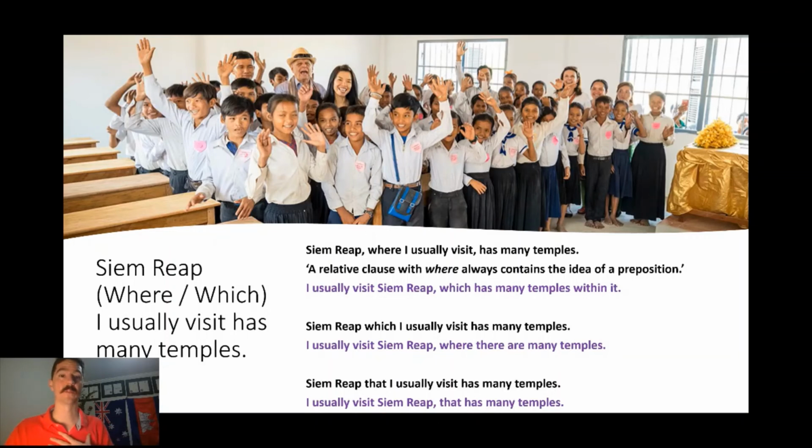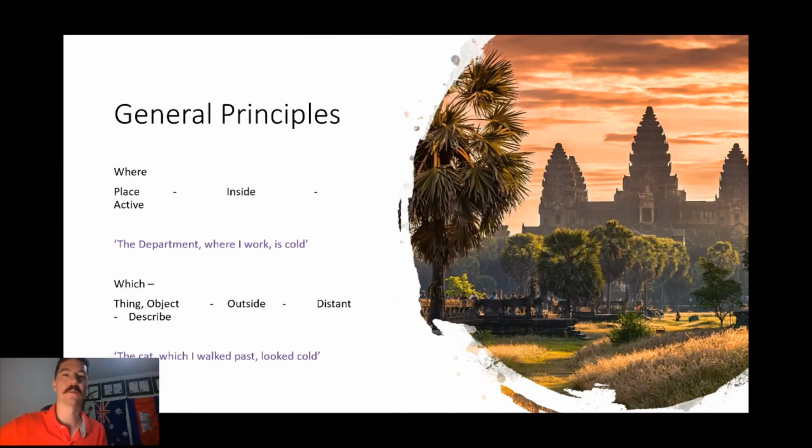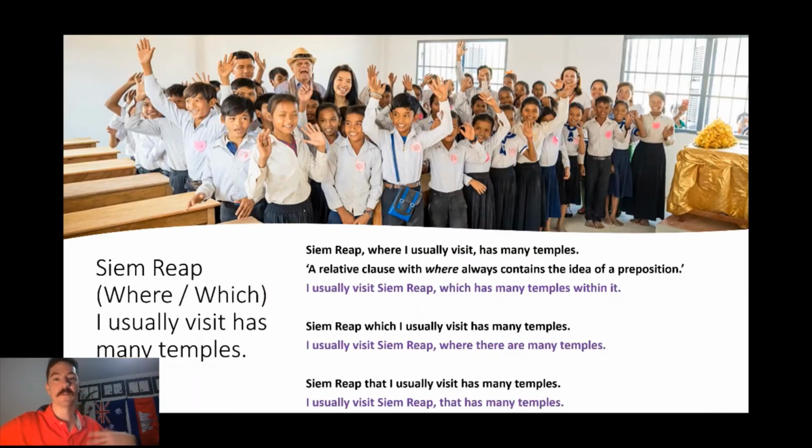So for me personally, an Australian man, I would be more likely to say Siem Reap that I usually visit has many temples. So that suggests that me as a foreigner, a Westerner, an outsider hasn't visited the temples. And then the question would be, if you were a person from, say, Phnom Penh, you would probably be more likely to say which of these two. I want you to have a think. Which one would be more likely? So I would say, if I was from Phnom Penh or Kampong Thom, I would be more likely to say the which sentence. So Siem Reap, which I usually visit, has many temples.